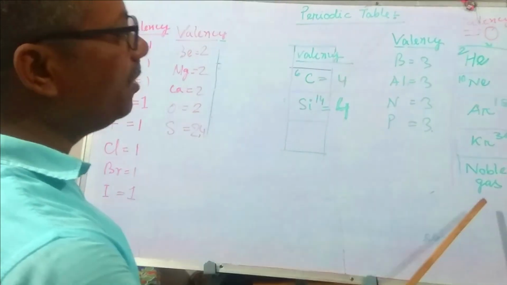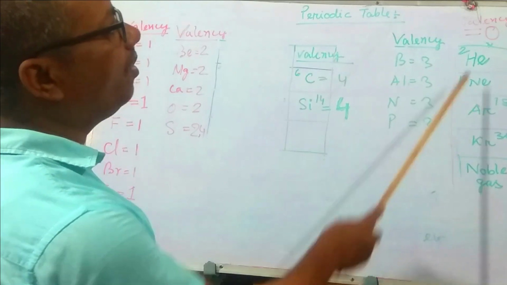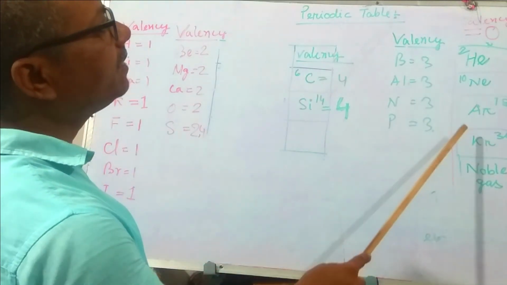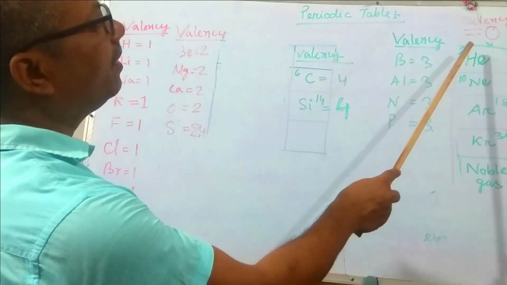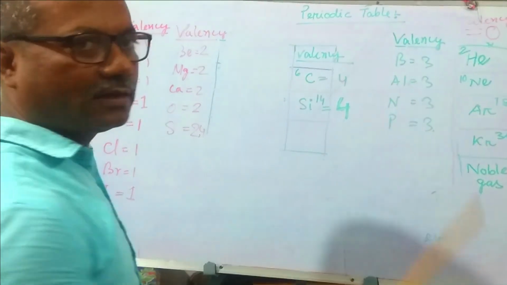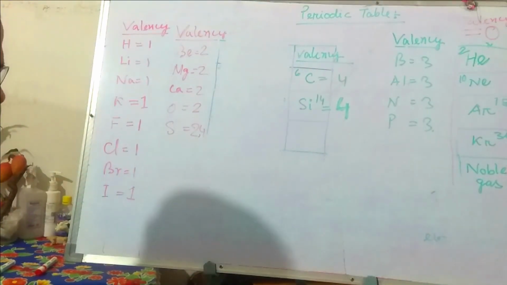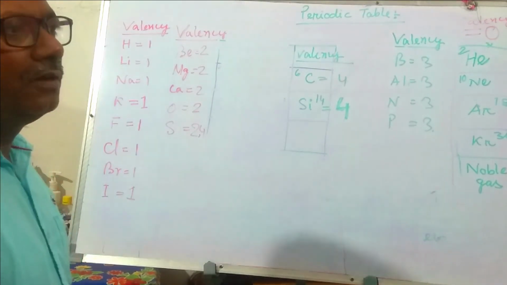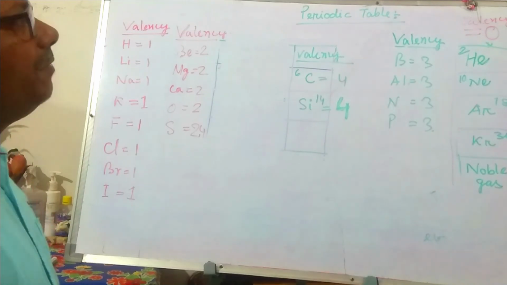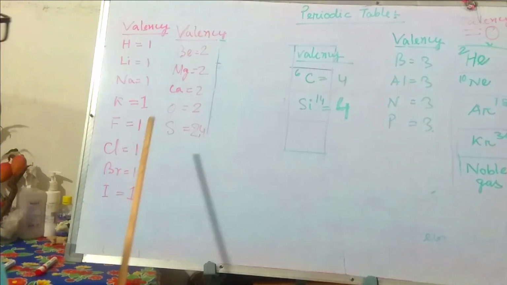This is called noble gas. Helium, neon, argon, krypton, xenon, radon, all these noble gases have a valency 0. Helium has 0 valency. So these are called noble gases because they don't want to show any attraction to combine with any other element. So they are called noble gas. So these are the valencies. You learn it by heart.